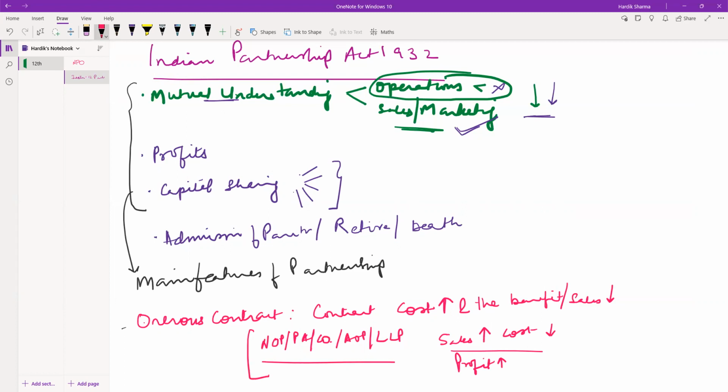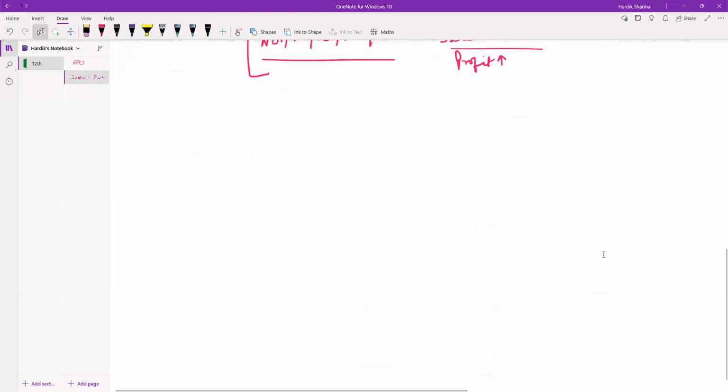So onerous contract means cost is more and the benefit of the sales is less. This implies a situation of loss. So this is an onerous contract. What can be the consequences if a partnership firm signs an onerous contract? There might be losses to the partnership firm. The situation might be such that the people working there don't get salary.